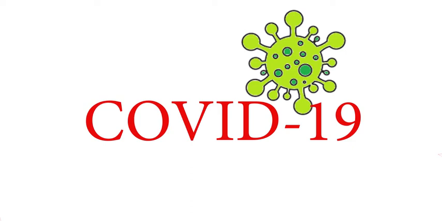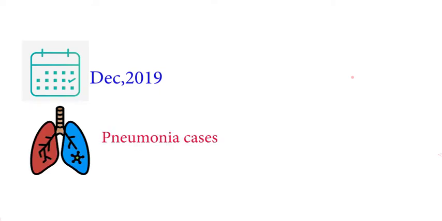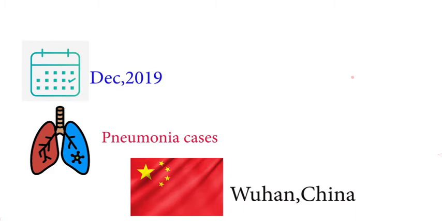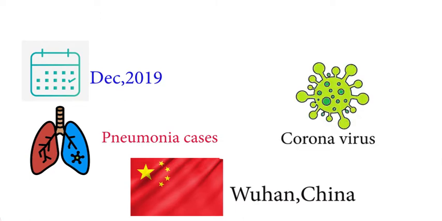Coronavirus disease 2019. In this video, we will have a detailed discussion about coronavirus disease. In December 2019, there was a sudden emergence of a lot of pneumonia cases in the city of Wuhan, China. Some of the early cases had reported visiting or working in live animal markets in Wuhan. Investigations found that the disease was caused by a newly discovered coronavirus.